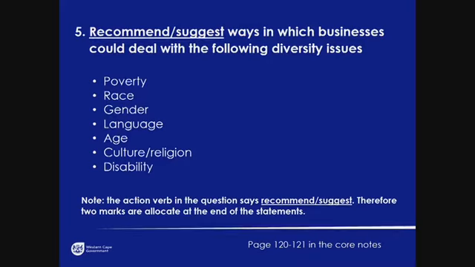So if it's 8 marks, like we said earlier, just divide the 8 marks by 2, and that's going to tell you how many statements you need under each of the diversity issues. So use the mark allocation, and as a rule of thumb, you should know at least 2 or 3 points under each of these, so that if they do ask it in an essay question, then you will be rewarded, because you might need to mention a few more things in an essay question. Okay, so let's have a look at the first aspect, which is